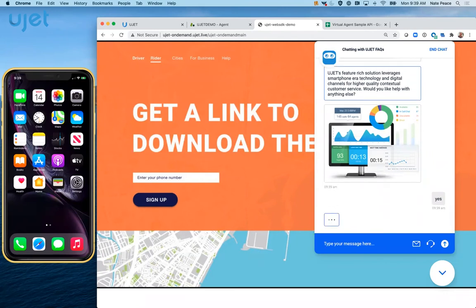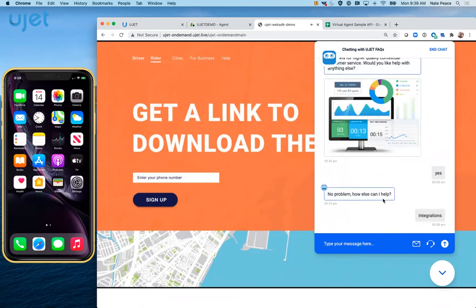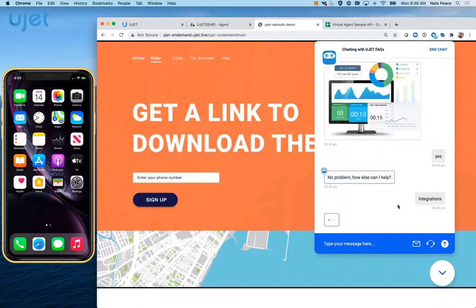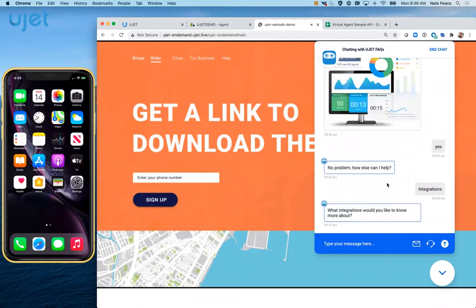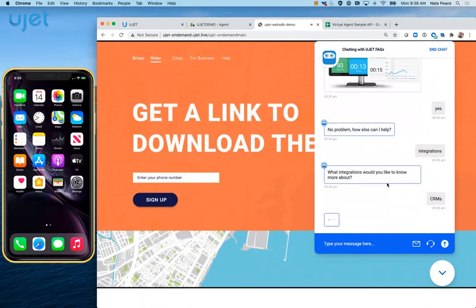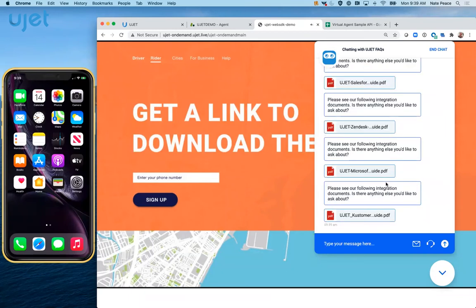Maybe I want to see more about those integrations. We said that UJET's purpose built for the CRM. Let's find out a little bit more about that. I'm going to go ahead and select for CRMs. And here the virtual agent is going to provide me with the PDFs for the integrations for those CRMs. So I could easily download the specific PDFs and go ahead and finish up my conversation.